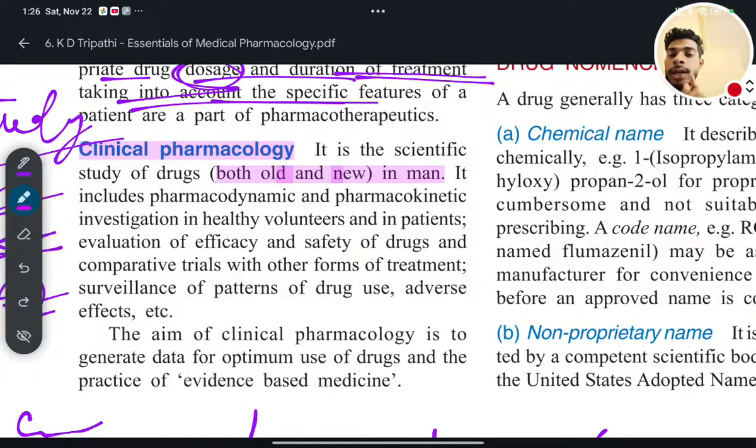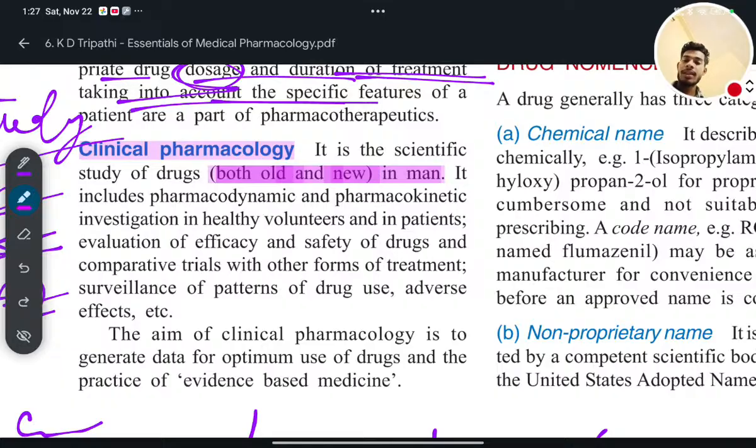So you have to do the clinical test in both old people and new people, and both the old and new should be men. Women are not allowed in clinical studies because they have different physiological and biochemical changes in their body every month in their life cycle. So for the safety of women, it is not permissible.